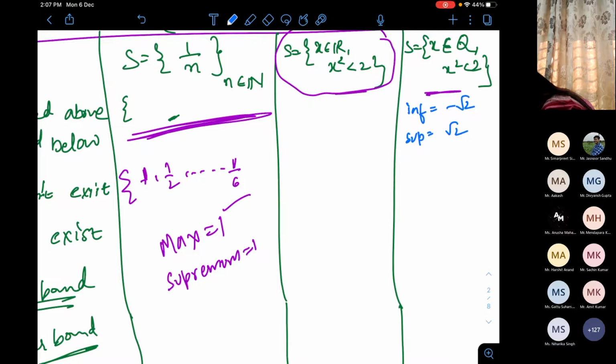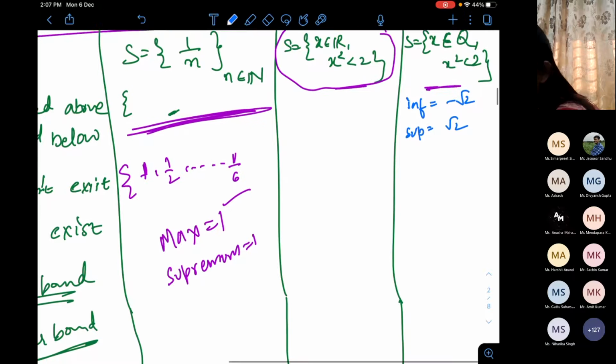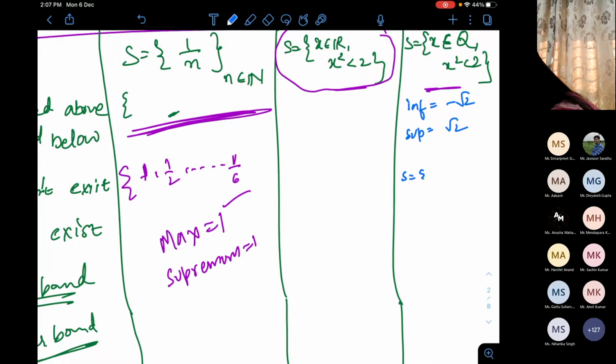That's the thing. Infimum and supremum can exist without being elements of the set, while maximum and minimum should be elements of the set. That's what I'm writing here. See the next example here. I'm writing a little small because there is a space crunch here.